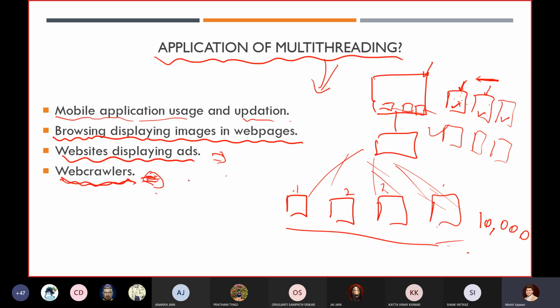So till now, you have an idea about the meaning of multi-threading and what its applications are. There are various applications nowadays, because we want our processes to be fast.